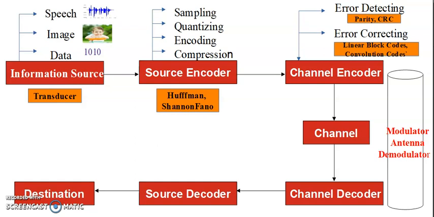Now rather than assigning like that, suppose for the 2 volt sample I represent it with only a single bit, 0. Why? Because it is a high probability voltage sample. So for the 2 volt sample I am not assigning 2 bits, I am assigning only a single bit, that is 0. For 4 volts I am assigning 0 1, and for 6 volts I am assigning 1 0. These are the bit patterns I am assigning.